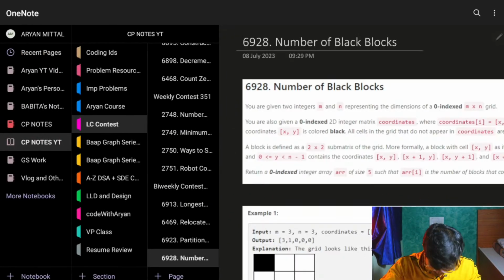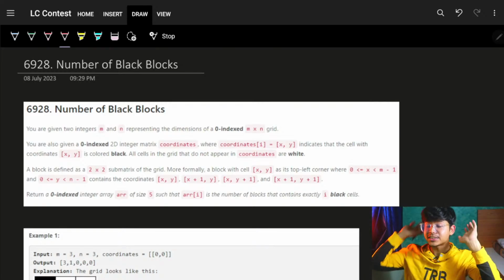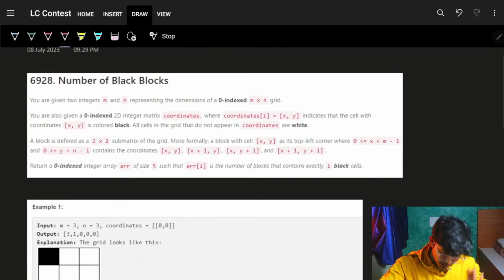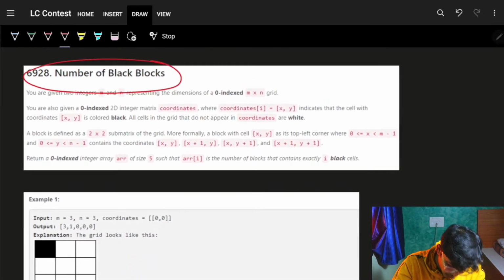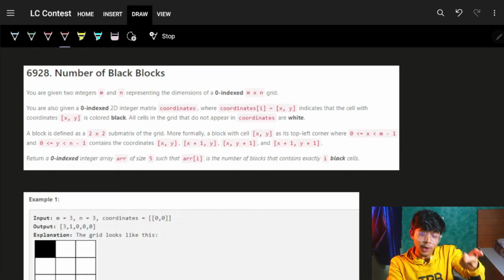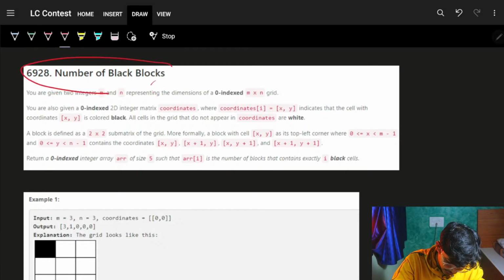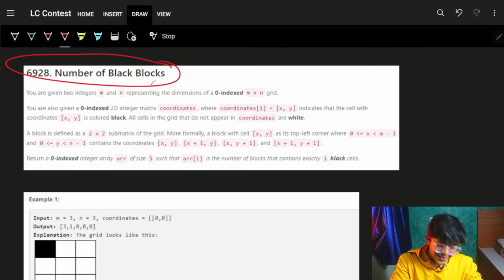It's pretty easy. The constraints speak a lot for this problem. Cool. Number of black blocks. Not being racist. Cool. But yeah, it is actually black and white.